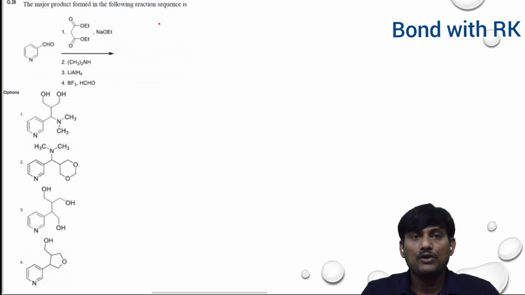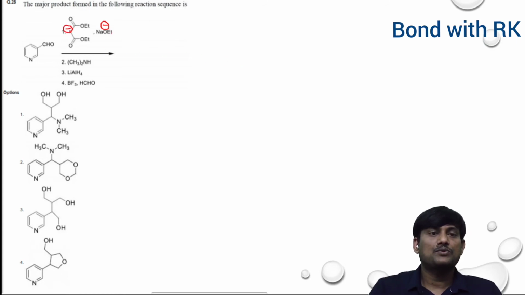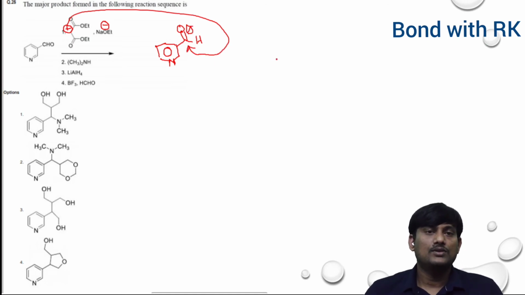The major product formed in the following reaction sequence: what is the major product? Let's take this one. In the presence of ethoxide there is a removal of protons, so this becomes a carbanion. Ethoxide abstracts a proton from this active methylene group. Next, this carbanion attacks this carbon in a nucleophilic addition reaction.